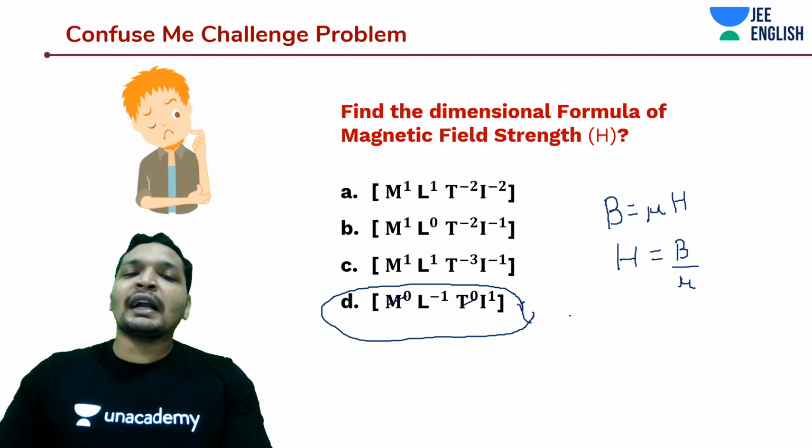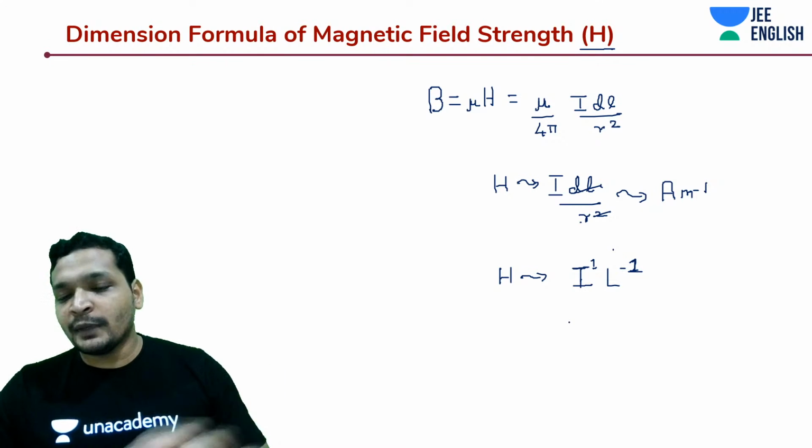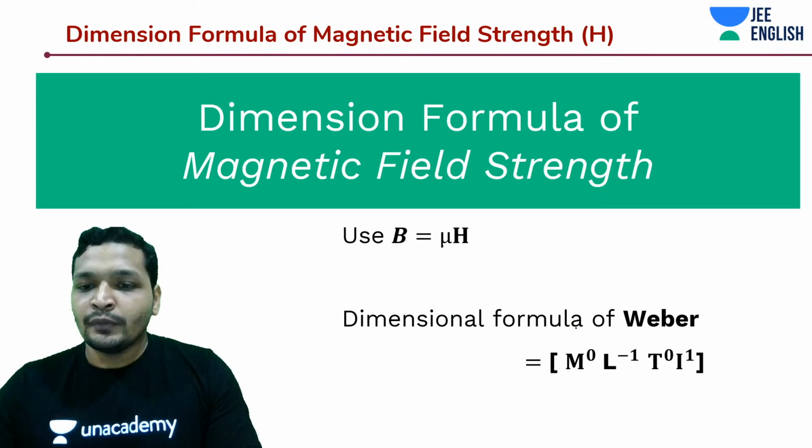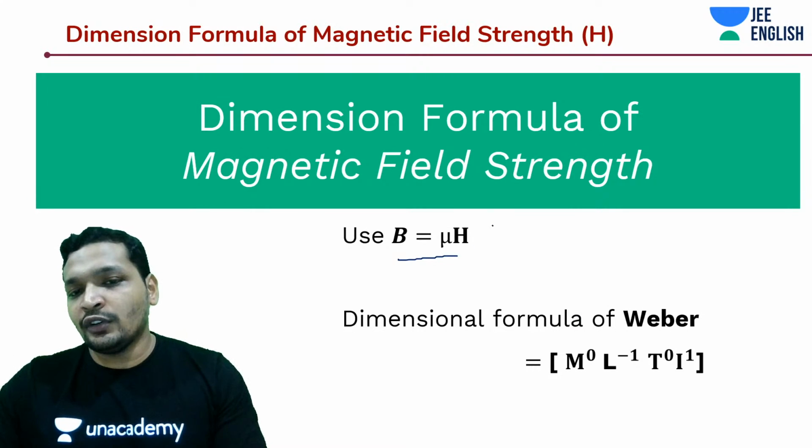So that is about magnetic field strength, students. That is all it is. Not much effort, but you can do it. All you need to remember is B is equal to mu into H and Biot-Savart's law.